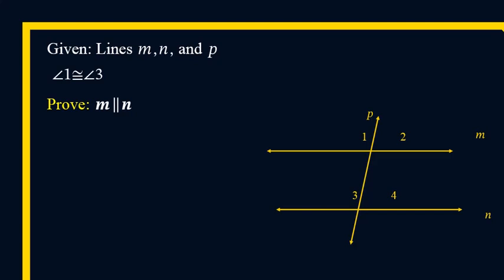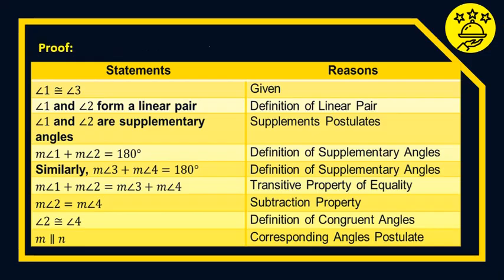So this will be the given picture of the given lines and the transversal. And here is the proof. We have two columns, the statement and the reason. Statement: angle 1 is congruent to angle 3. Reason: it is given in the example. Then angle 1 and angle 2 form a linear pair. The reason is the definition of a linear pair. Then angle 1 and angle 2 are supplementary angles.